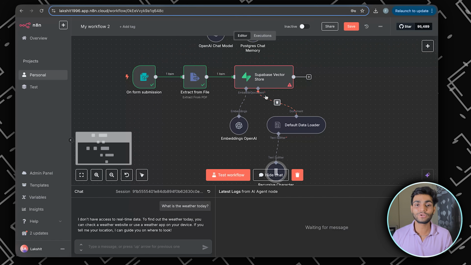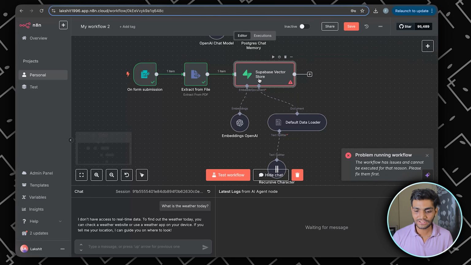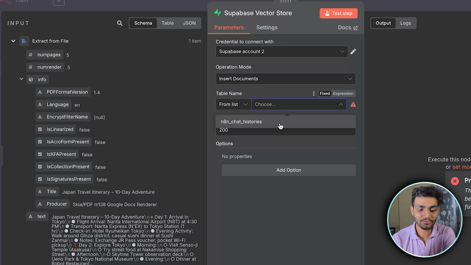So now let's do the test step over here. But you will get an error. So let's see what the error is. If I do the test step, we can see we have got some error. It is asking to choose a table from. Currently we have only one table, which is the n8n chat history.